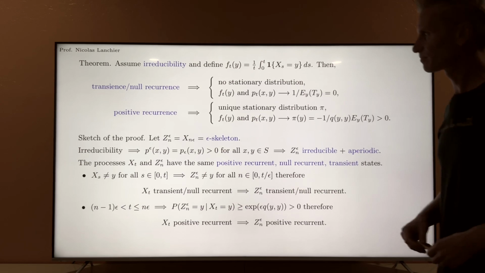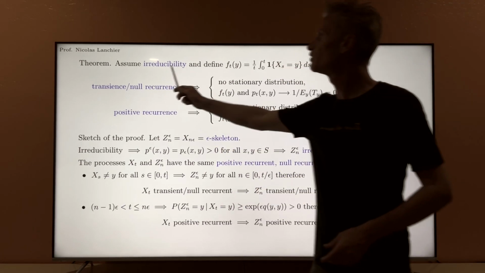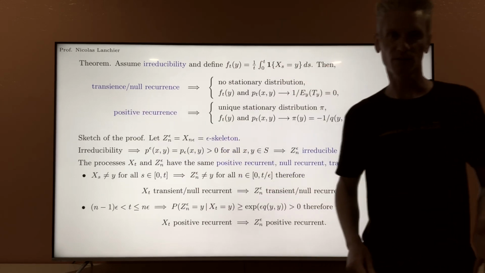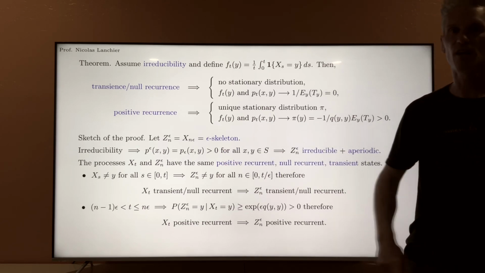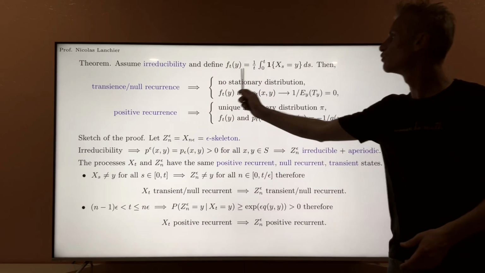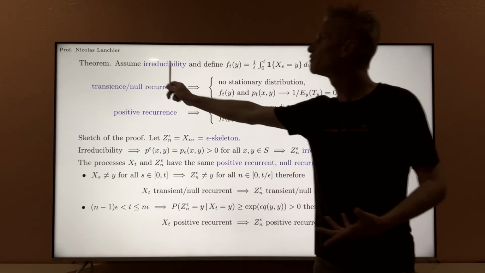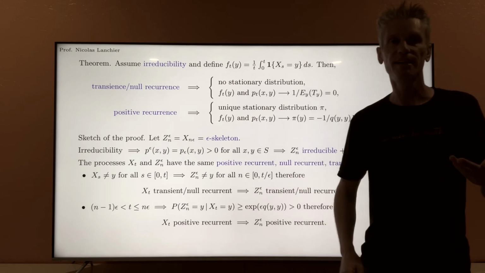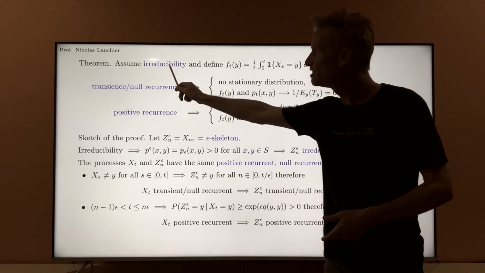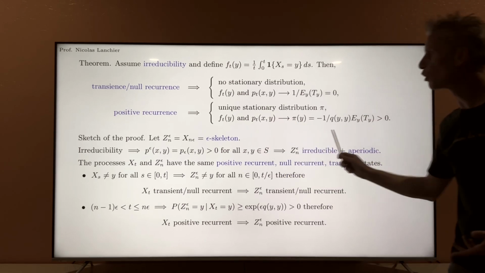So in conclusion, we have that if the continuous time Markov chain is irreducible and transient or null recurrent, then the same is true for the epsilon skeleton. At this stage, aperiodicity is not needed. On the opposite, if the continuous time Markov chain is irreducible and positive recurrent, then not only is the epsilon skeleton irreducible positive recurrent, it's also aperiodic, and so we have those conclusions here.